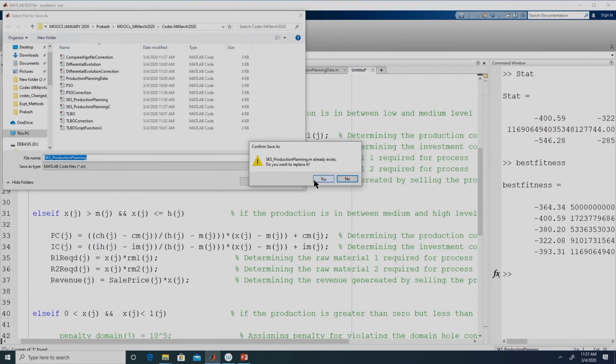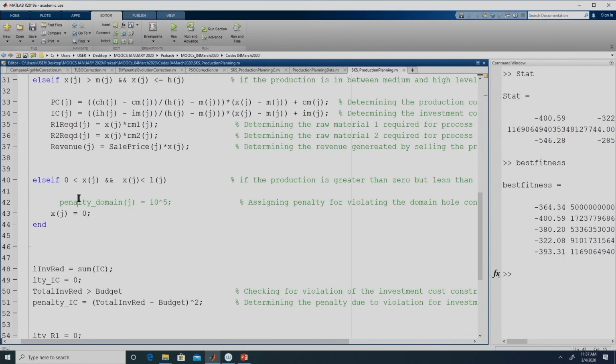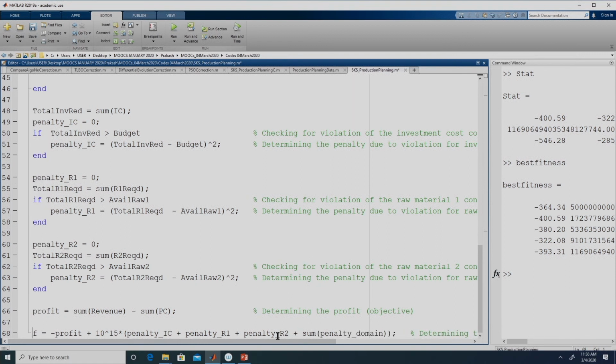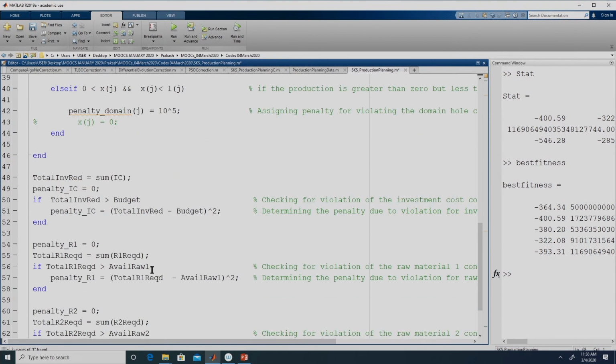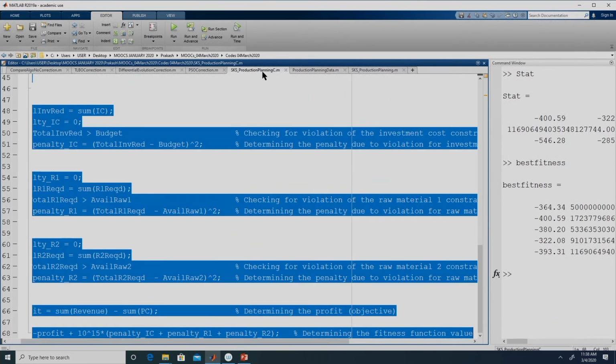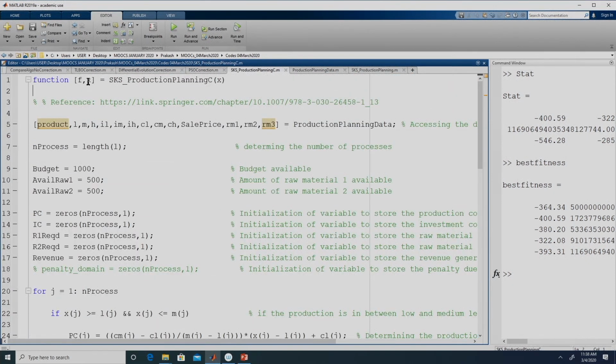So, this line would be active, right. So, this is to be converted plus sum of penalty underscore domain, and we can also uncomment this line, right. So, what we have now is 2 objective function files, one employs the correction approach, f comma x, and the other one returns only the fitness function value f, right.